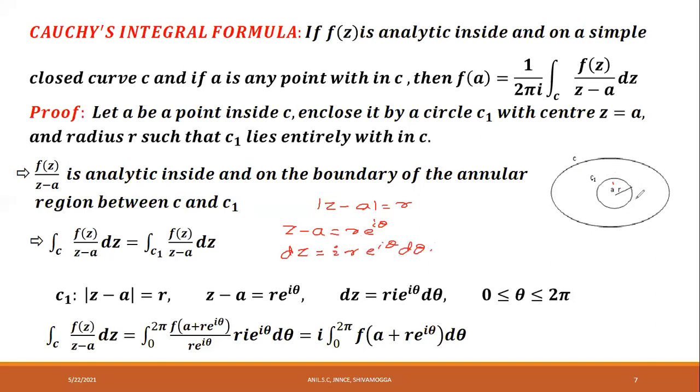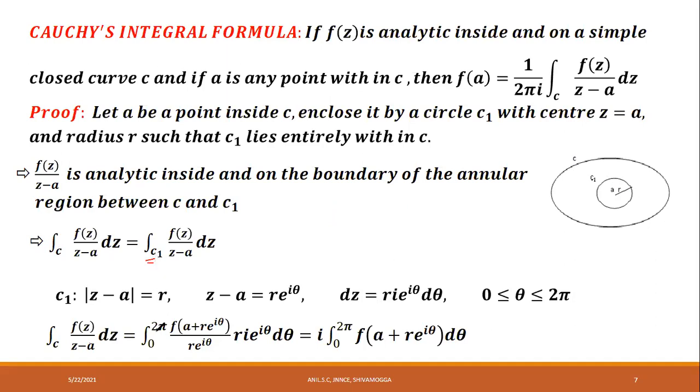C1 is the circle with center A and radius R units. It is denoted by modulus of z minus a is equal to R, or this can be written as z minus a is equal to R into e power i theta. Then we get dz is equal to i R into e power i theta into d theta. Since this is a circle, theta takes values from theta is equal to 0 to theta is equal to 2 pi.